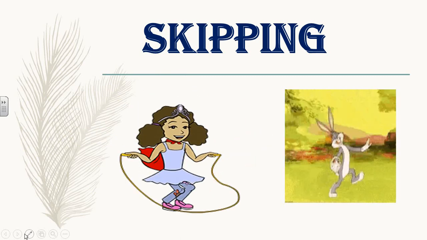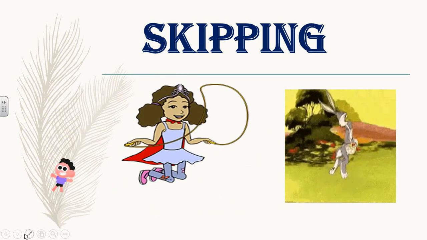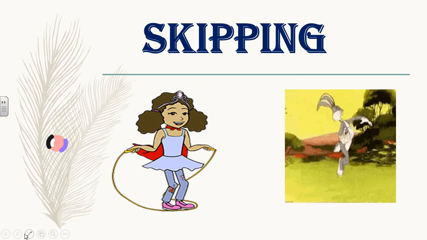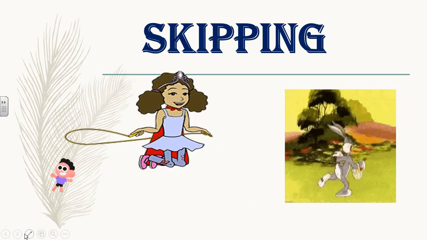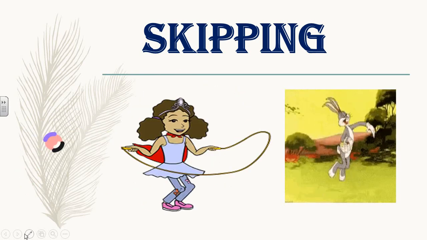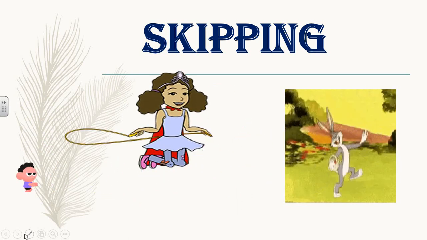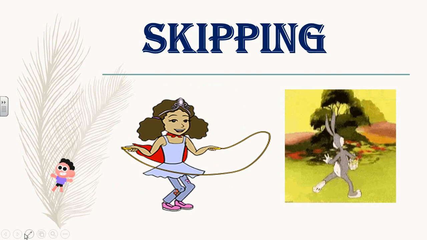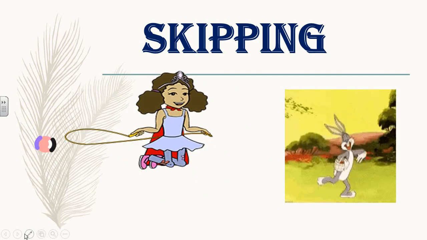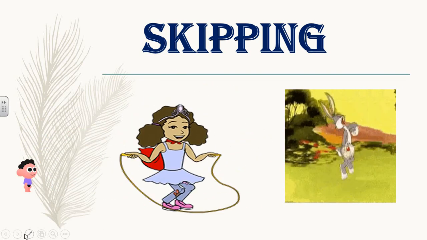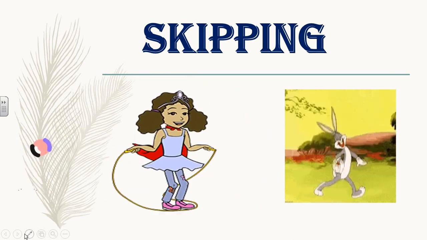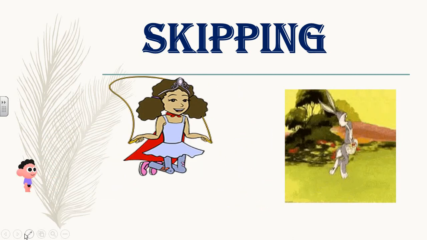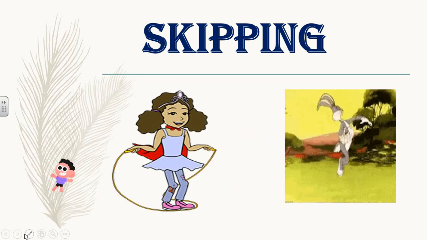Oh, bunny. Oh, this boy. Similarly, can you see the bunny and a boy? Both are skipping, right? Huh? Are you confused? Why are you confused? Yes, because they do not have a rope. And how are they skipping?